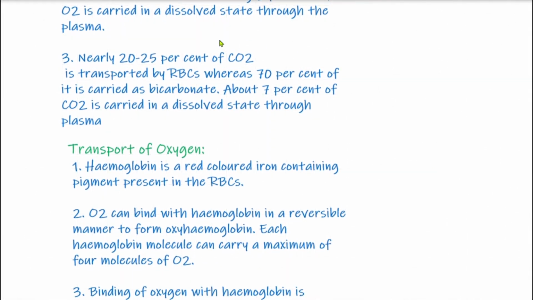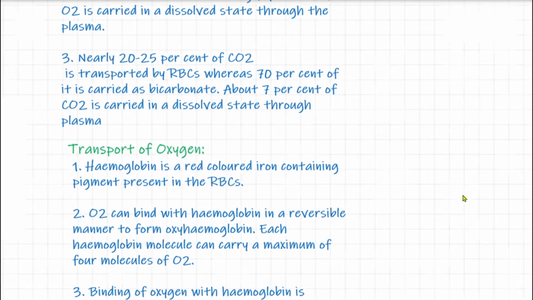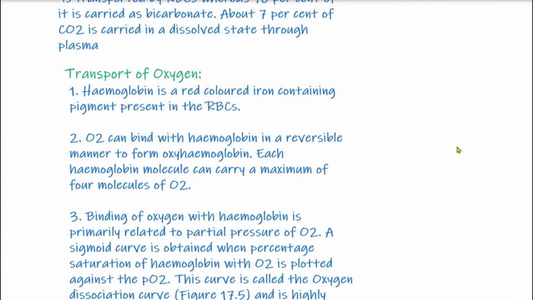So after the medium of transport, we will talk about transport of oxygen. Oxygen is transported by hemoglobin in the blood, and hemoglobin is a red colored iron containing pigment present in the RBCs. ऑक्सीजन का ट्रांसपोर्ट हीमोग्लोबिन के द्वारा होता है, और ये हीमोग्लोबिन रेड कलर्ड आयरन कंटेनिंग पिगमेंट है जो आरबीसी में प्रेजेंट होता है.